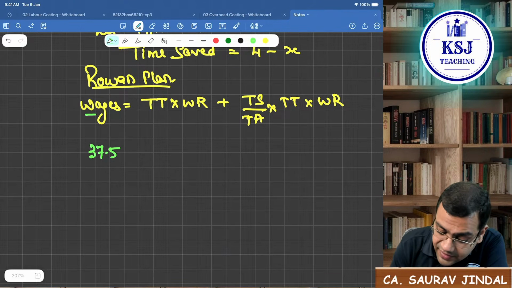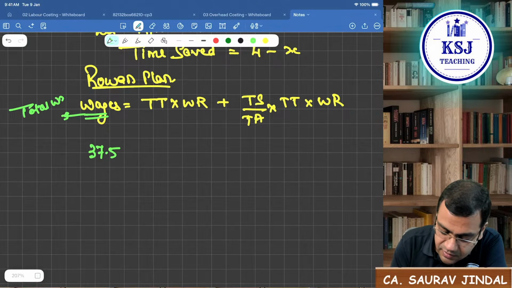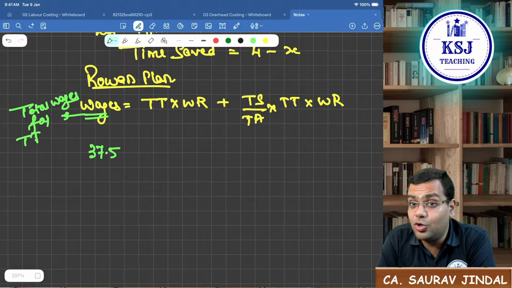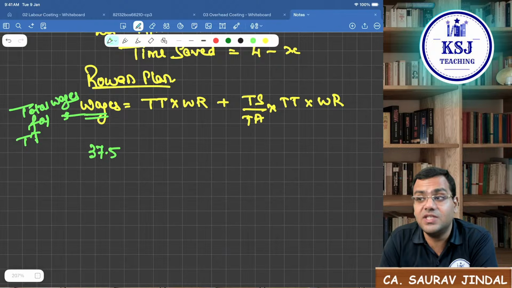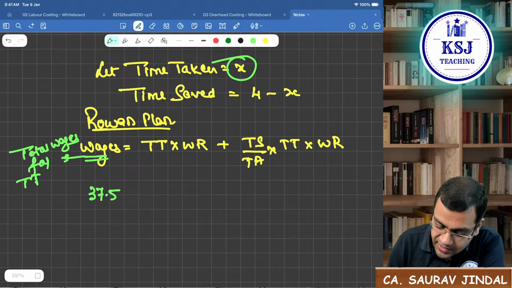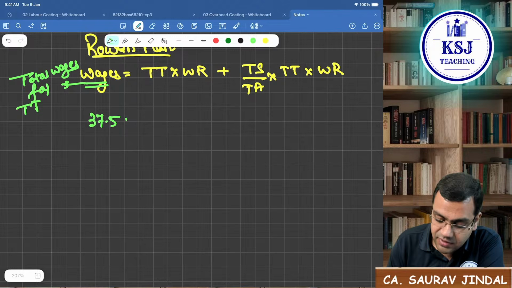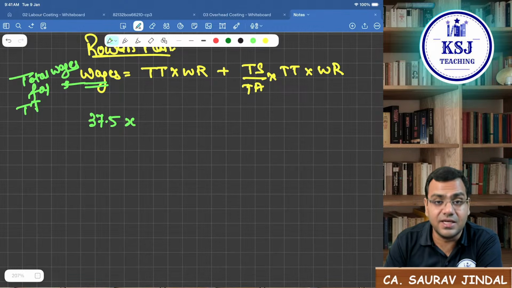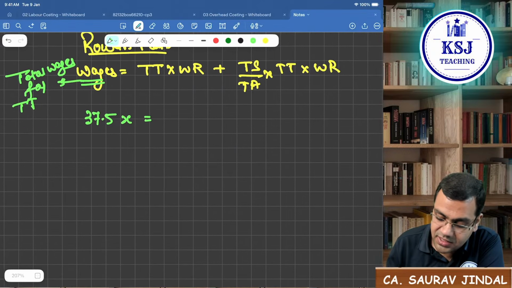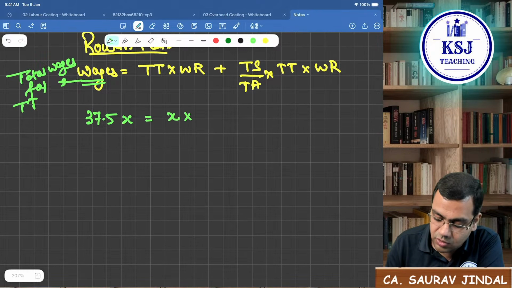Here it is the total wages for time taken. 37.5 is per hour. How many hours has he actually worked? That is X. So the total wages will be 37.5 X. This will be equal to time taken X and wage rate 30, so X into 30.